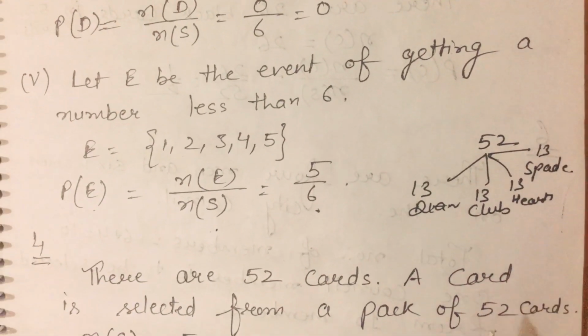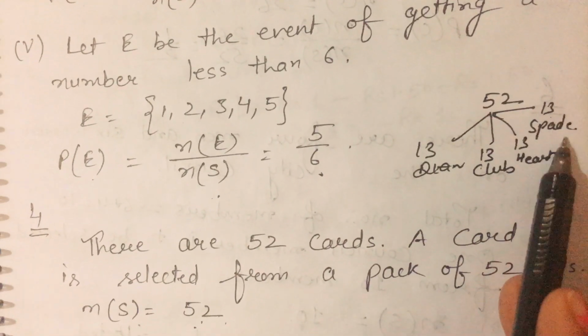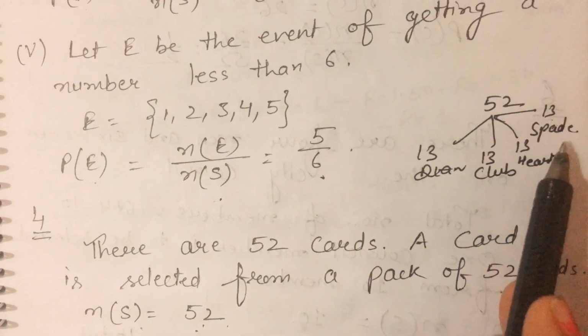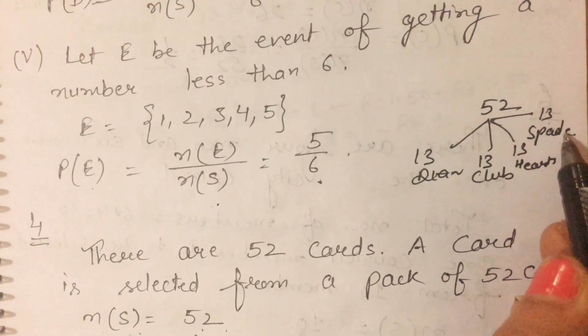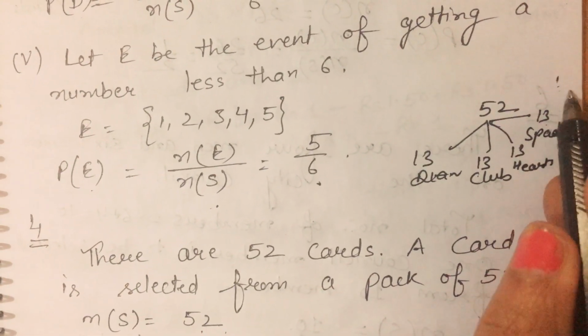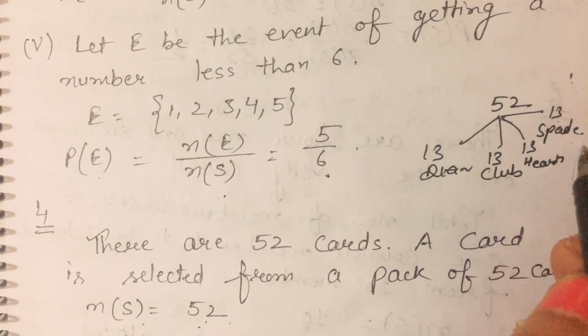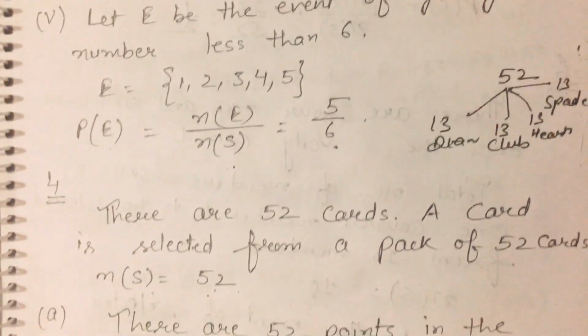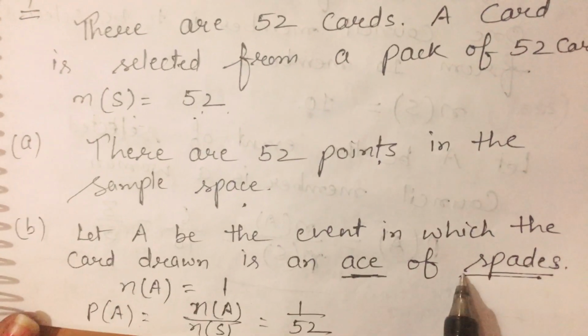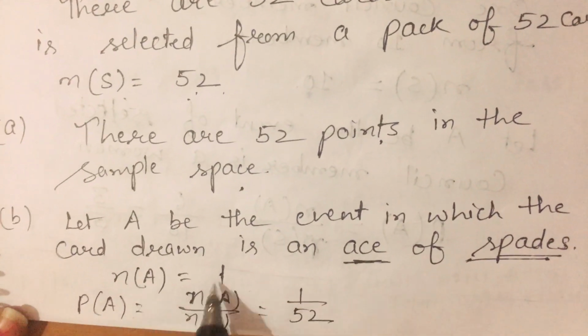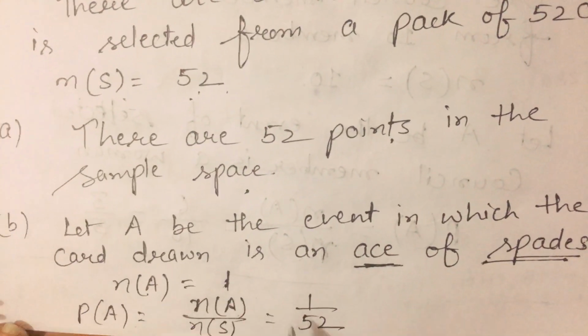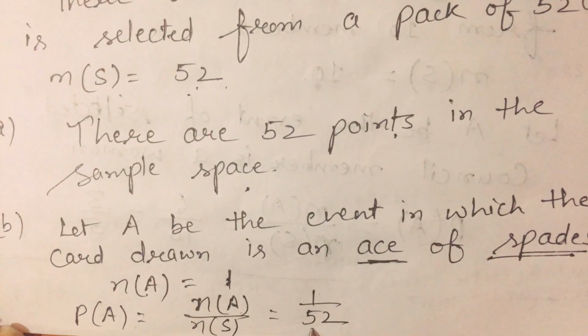And we have to take the ace of spade. In the spade suit there is only one ace, one 2 card, one 3 card, total 13 cards. So the number of ace of spade cards is 1 and total are 52. Then what is the probability? 1 upon 52.